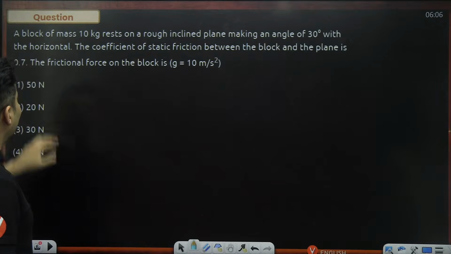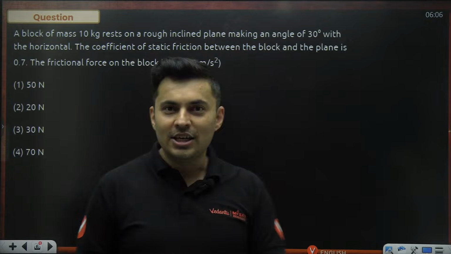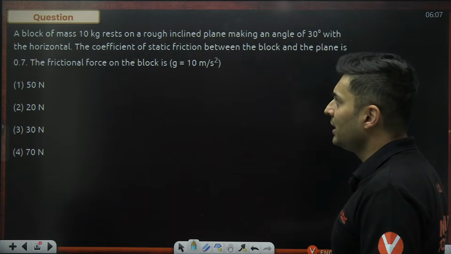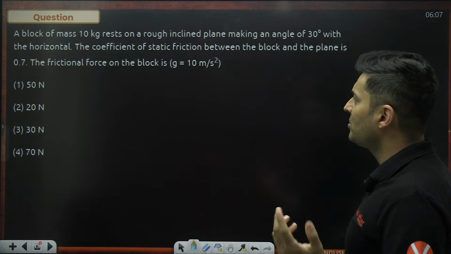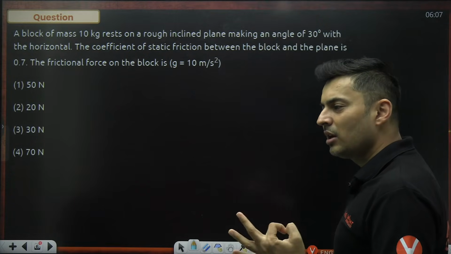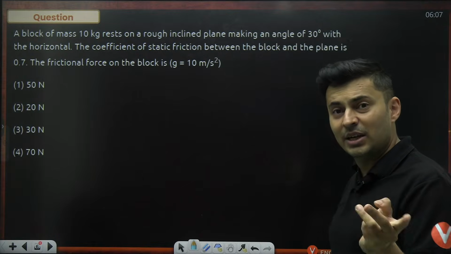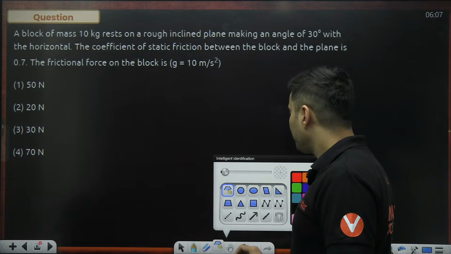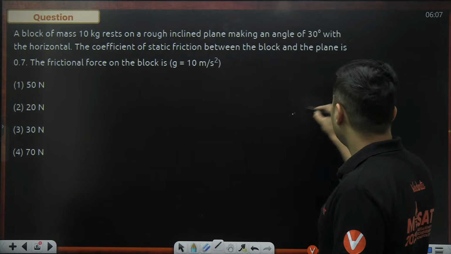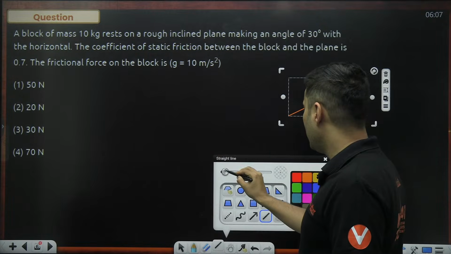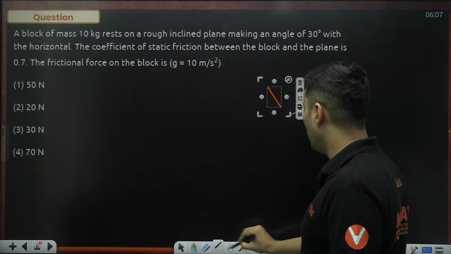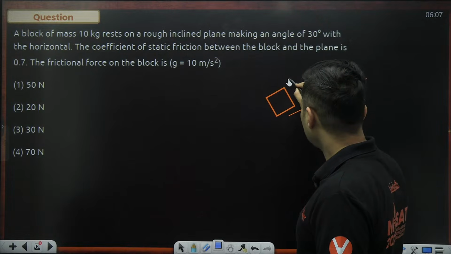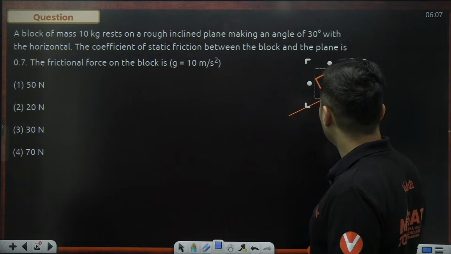So, the block of mass 10 kg rests on a rough inclined plane making an angle of 30 degrees. The coefficient of friction is 0.7. Find the frictional force on the block. It seems like a very simple question, but it is not a simple question. You will realize after solving it. So, over here, we have that inclined plane and we have that particular block, like this, and it is on that inclined plane.